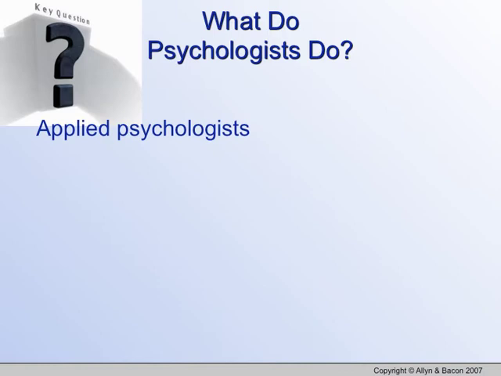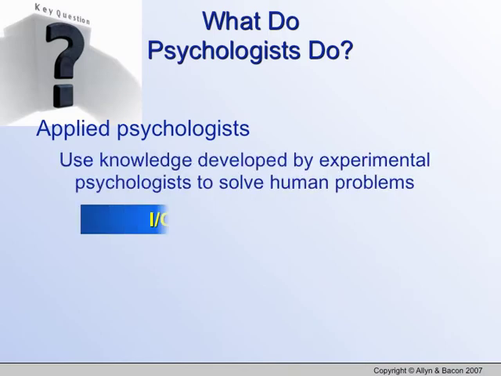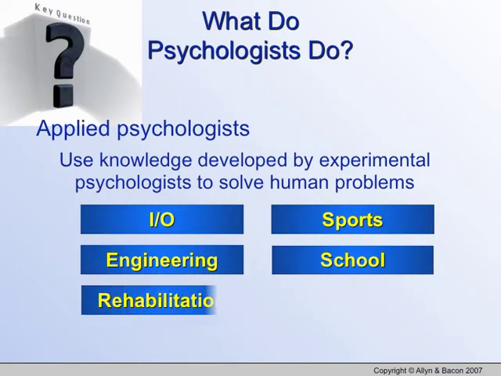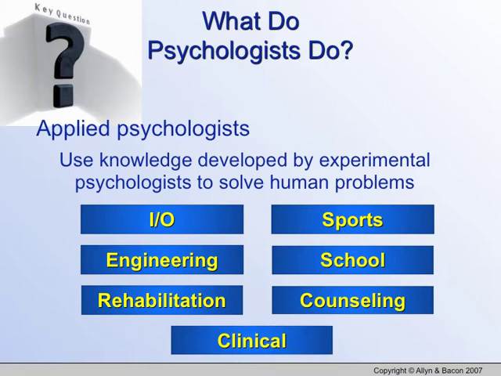All right, applied psychologists. They use psychological developments by experimental psychologists to solve human problems. So we have the experimental psychologists who are coming up with the research. The applied psychologists are the ones who are taking all that information and giving it to the people who need it the most, to solve human problems. There are 7 different types of applied psychologists. We're going to be discussing those in further detail.